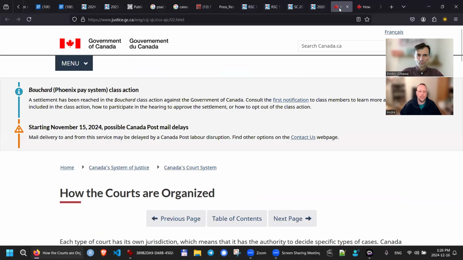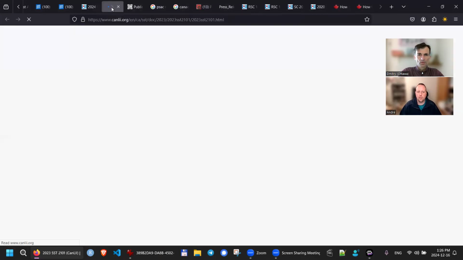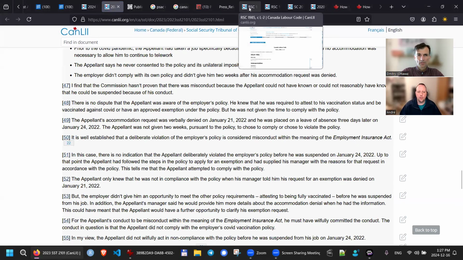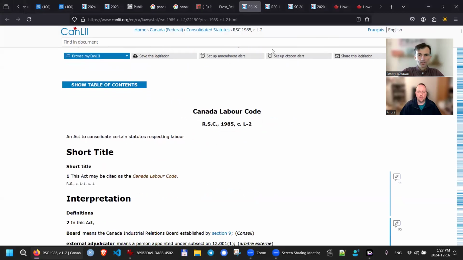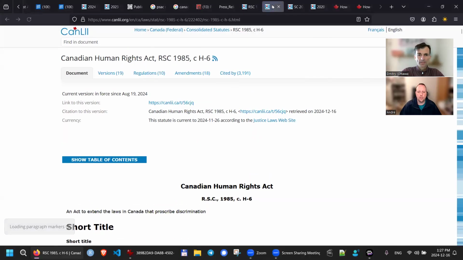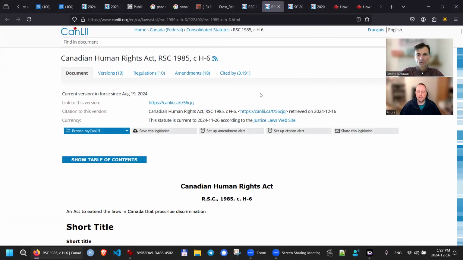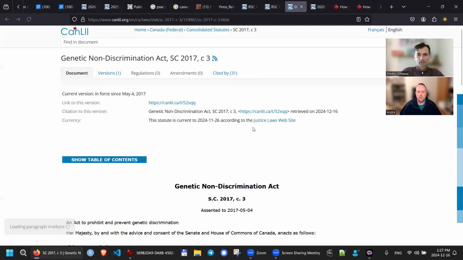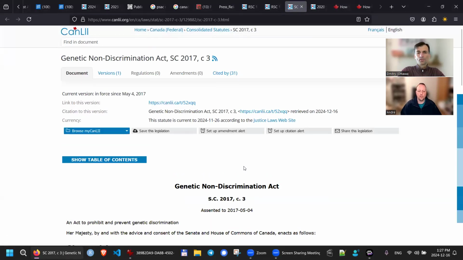Actually, if you go to the Genetic Non-Discrimination Act, that's probably the second or third or fourth link. The Canley one? Okay, maybe that's the Labor Code. There's a Human Rights Act, and then the next one. Okay, so this one over here.